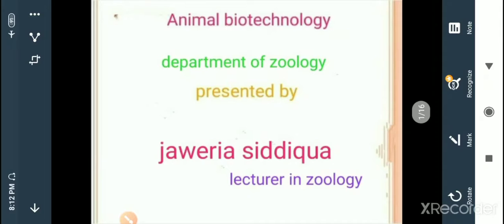But how are the characters transferred from one individual to another individual?